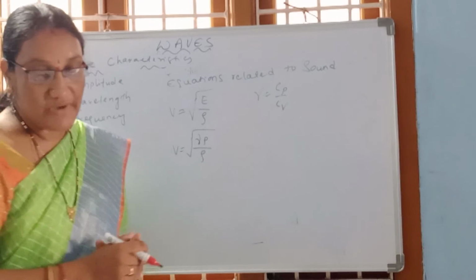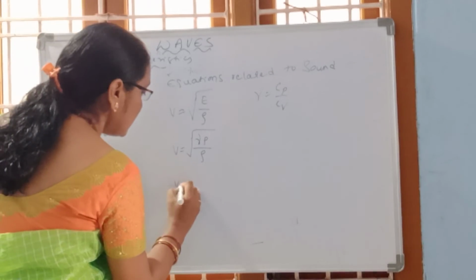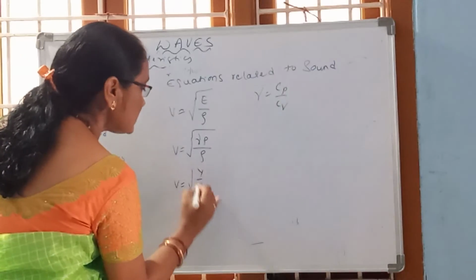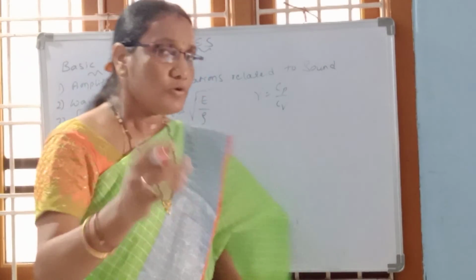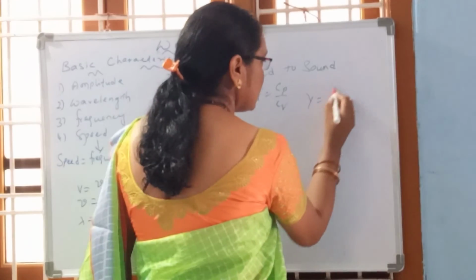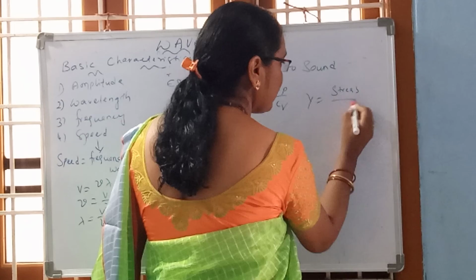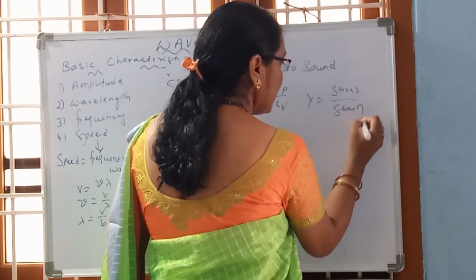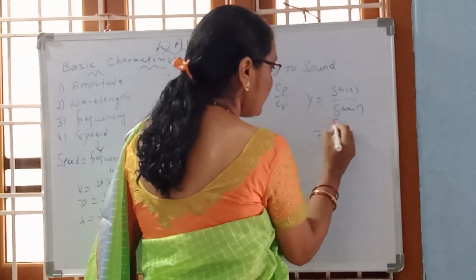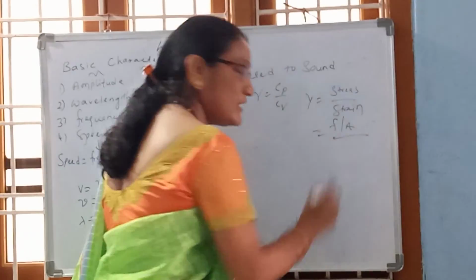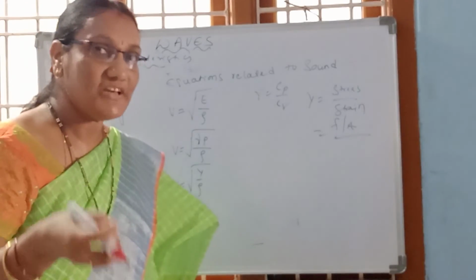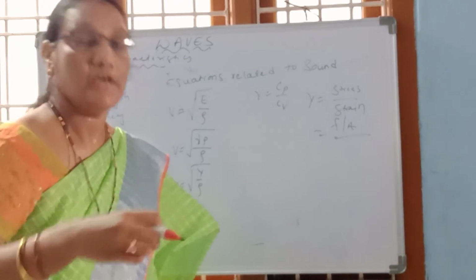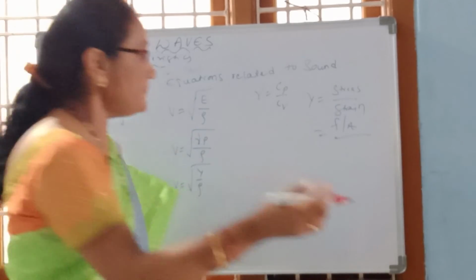Right? Now we can even write it in terms of Young's modulus, under root Y by rho. Y is the Young's modulus. Do you know what Young's modulus is? Nothing but stress by strain. What is stress? Force acting on unit area we call stress. What is strain? The deformation created in the body when we apply a force.